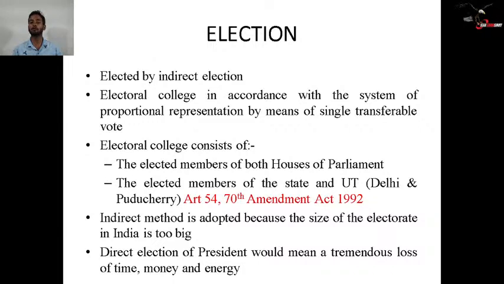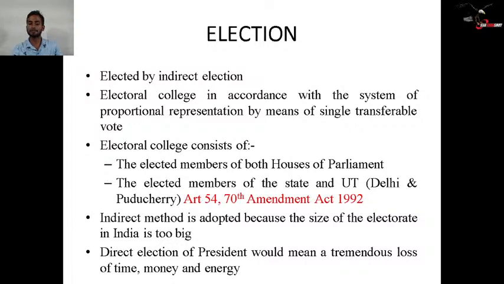Now what is the value of one MP vote? It means proportional representation is there. So which proportion is represented by one MP? That is calculated as the total vote value of all MLAs divided by all the MPs taking part in the election. In this there is no division by 1000. That's it. That's the value of one MP. So that way the total calculation of the vote is done. So the system of proportional representation is understood by all of you.